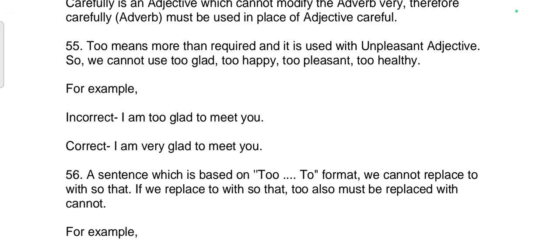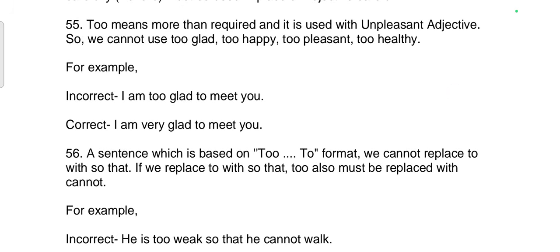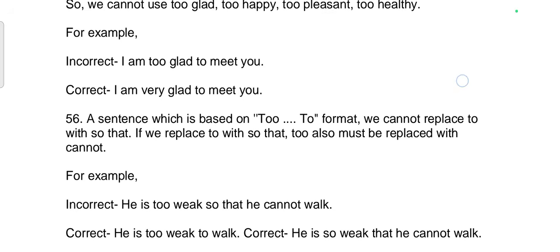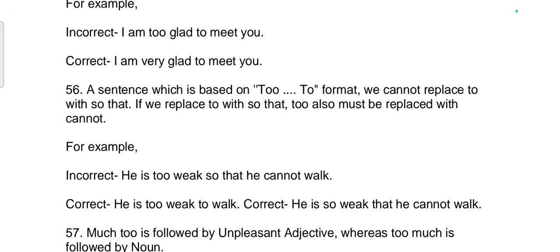55th rule. Too means more than required and it is used with unpleasant adjectives. So we cannot use too glad, too happy, too pleasant, too healthy. For example, incorrect sentence. I am too glad to meet you. Correct sentence. I am very glad to meet you.